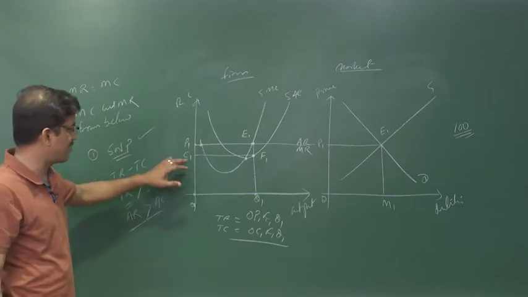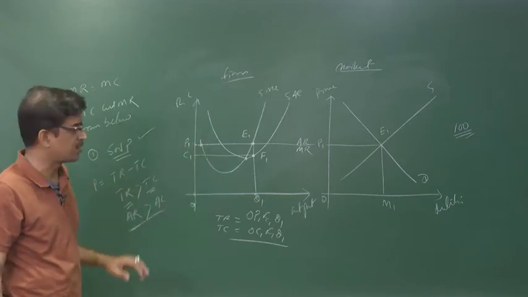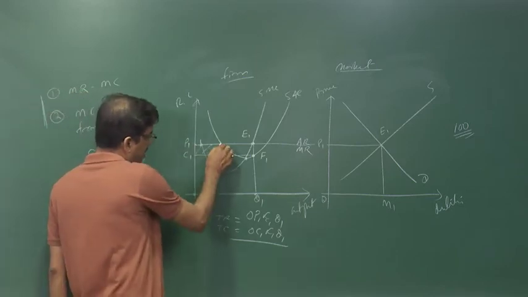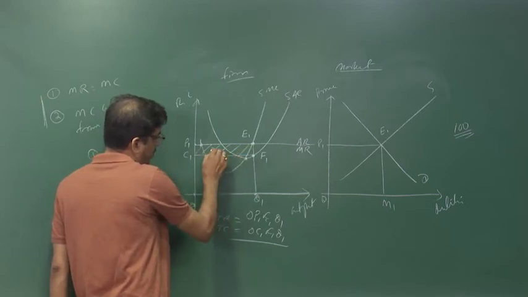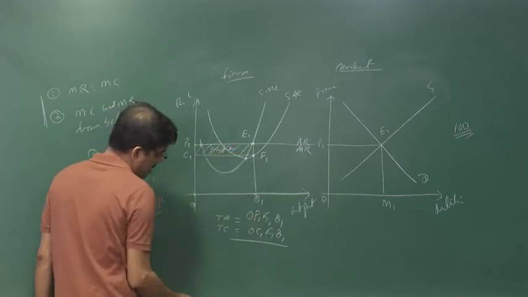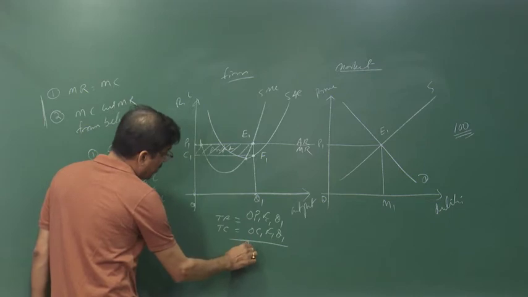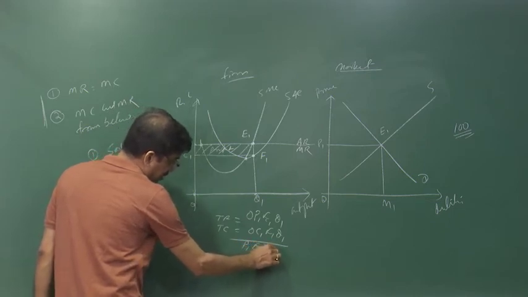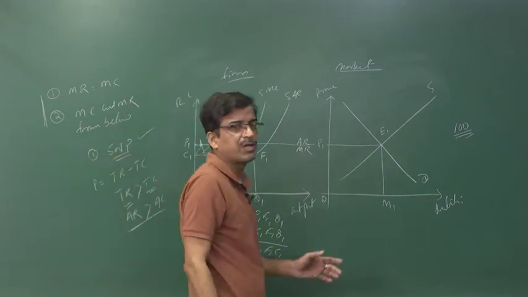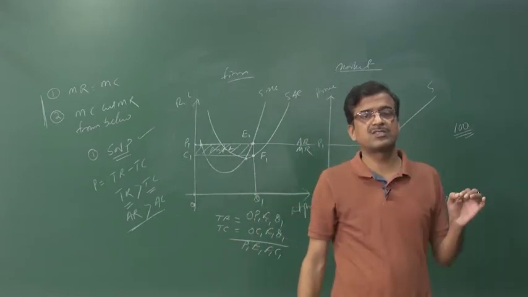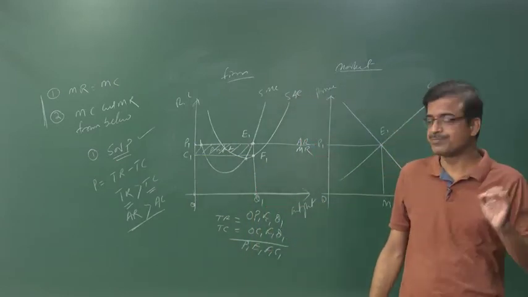While you take the difference between total revenue and total cost, we find this shaded area is known as the profit. Okay. This shaded area, that is P1, E1, F1 and C1, that particular area is called the supernormal profit. Okay.